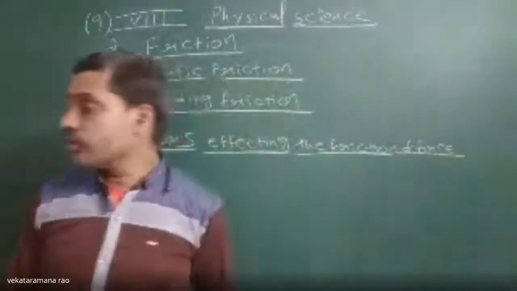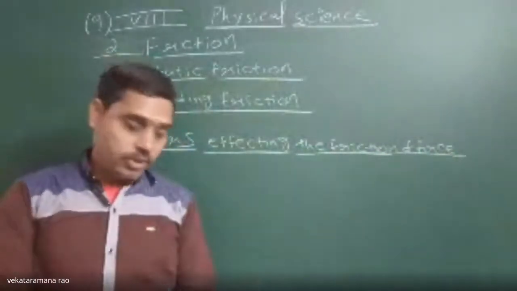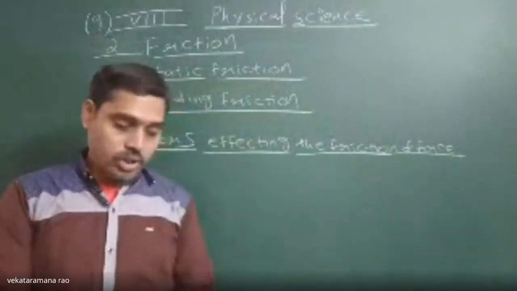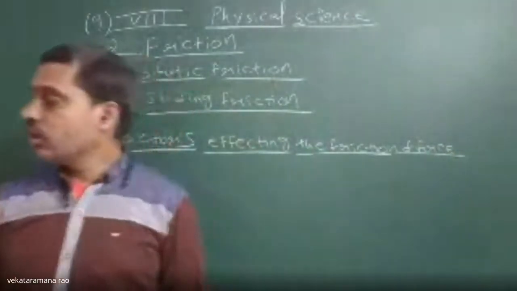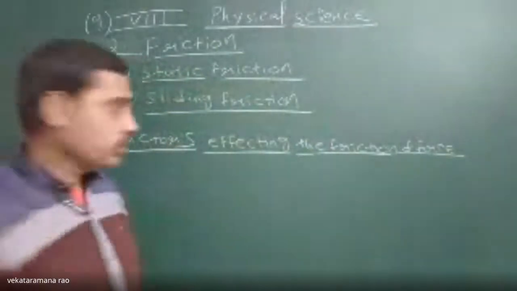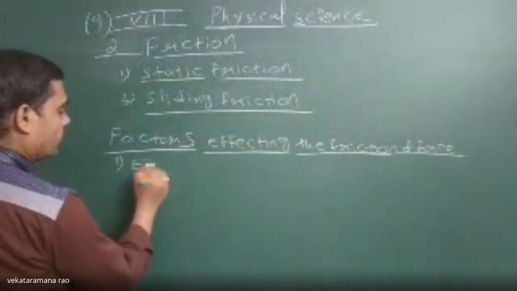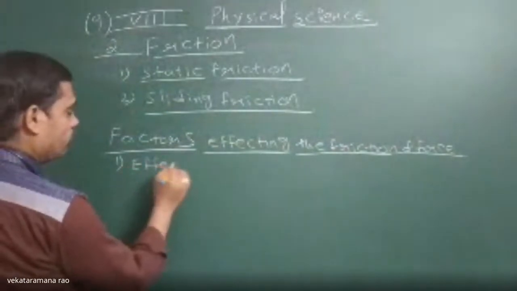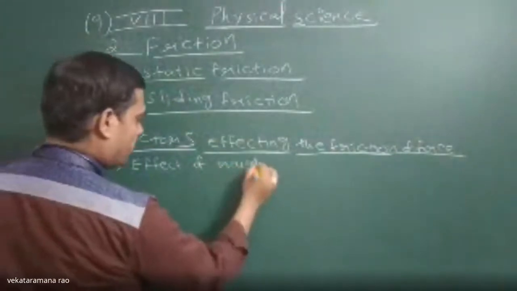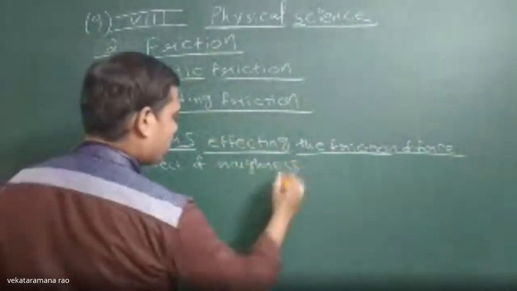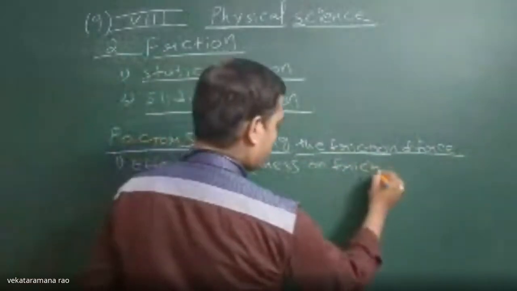Number one, we can tell by observing the effect of roughness on frictional force. So the first factor is roughness. Effect of roughness on frictional force, that we have to discuss.